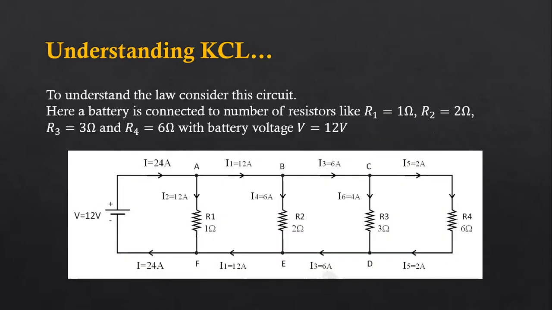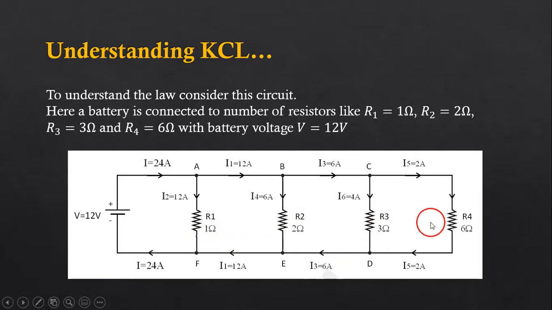Now we shall understand KCL using this circuit. You might find that this circuit appears to be very complicated, but the circuit is very simple. Here is a 12 volt battery and there are 4 resistors R1, R2, R3 and R4. These resistors are connected in parallel. These are parallel resistors. So can you guess what will be the exact value of the total resistance of this circuit?